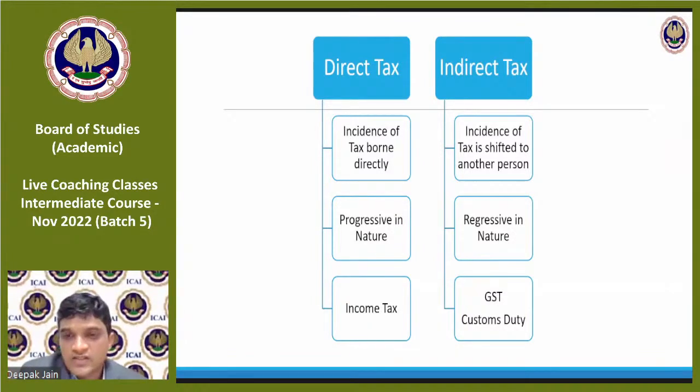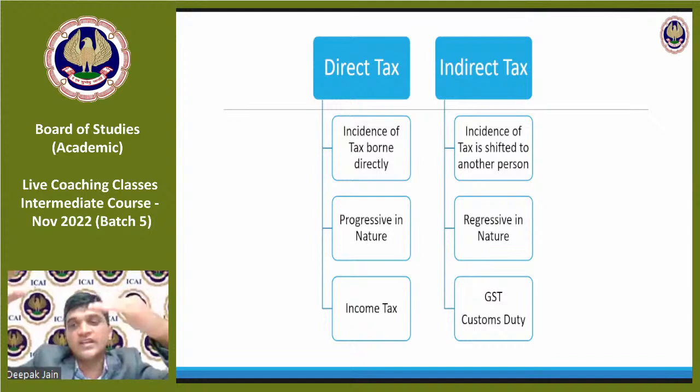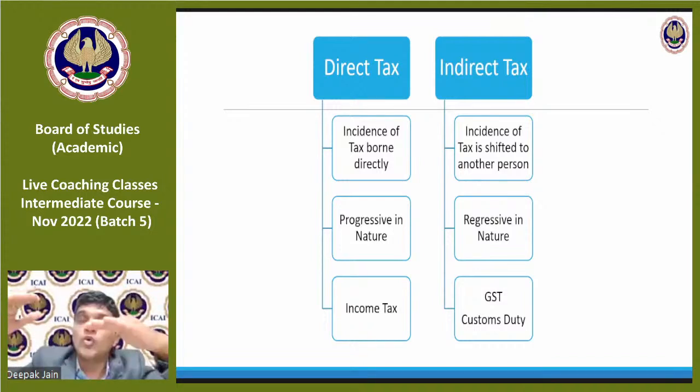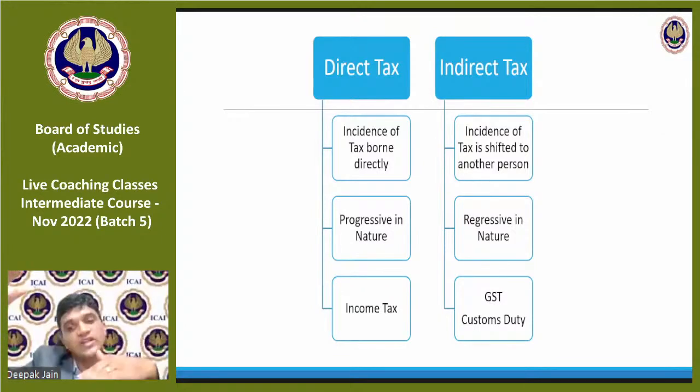So these limits of turnover annually that I've said, please distinguish between progressive in nature and regressive in nature. Progressive in nature means when your income increases, your tax increases.